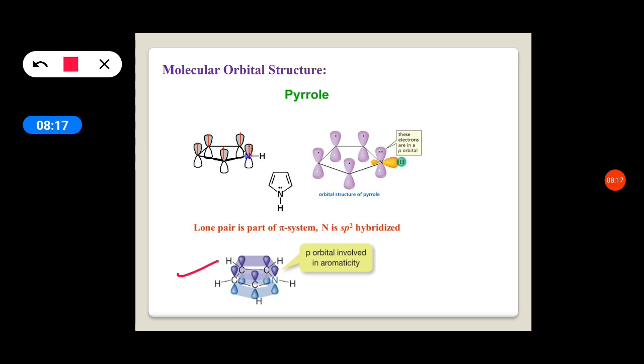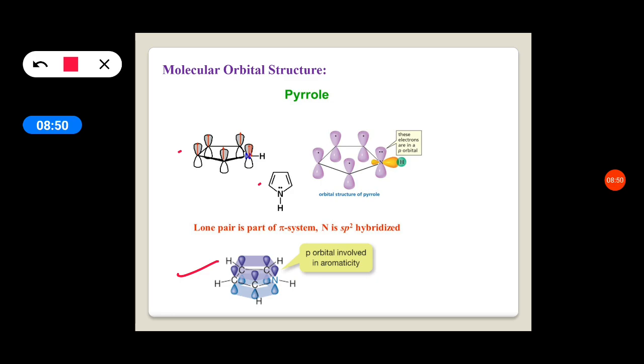Among that, 4 carbons and 1 nitrogen form 3 sigma bonds each, 2 with the adjacent atoms and 1 with hydrogen, and these sigma bonds lie in the plane. The unhybridized pz orbital is perpendicular to the plane. The pz orbital of carbon has a single electron, the pz orbital of nitrogen has 2 electrons.